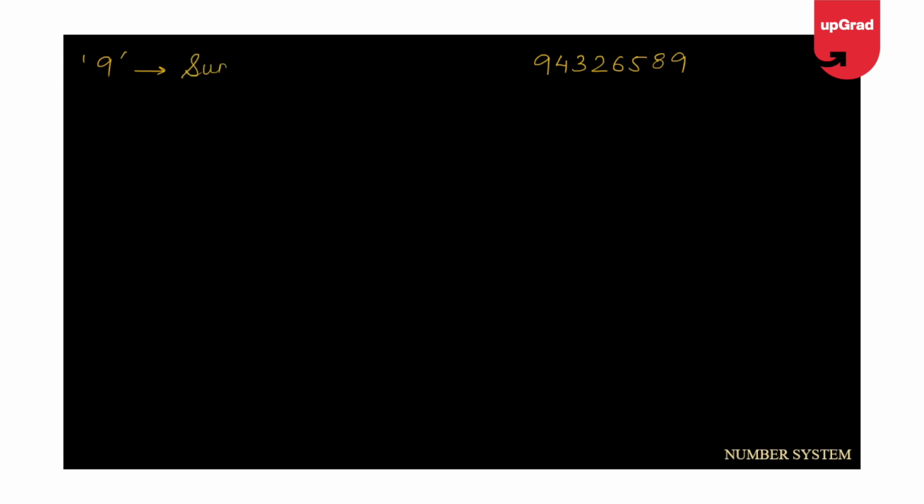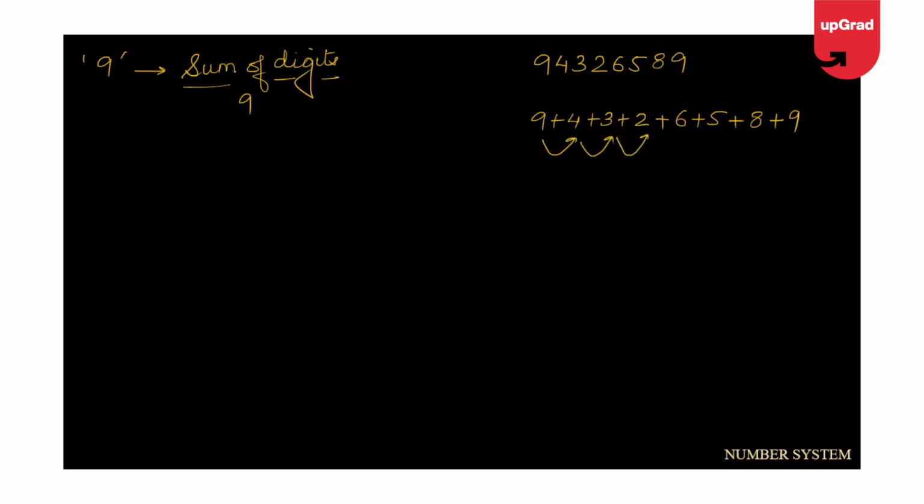That is, the sum of the digits should be divisible by 9 in that case. So if I add up these numbers, which is 9 plus 4 plus 3 plus 2 plus 6, 5, 8 and 9. Let's quickly add these numbers. 9 plus 4 is 13, plus 3 is 16, plus 2 is 18, 24, 29, 37, 46. So is 46 divisible by 9? No, and therefore this number is not divisible by 9.